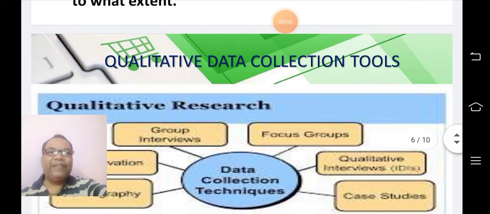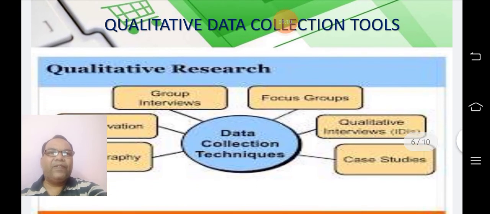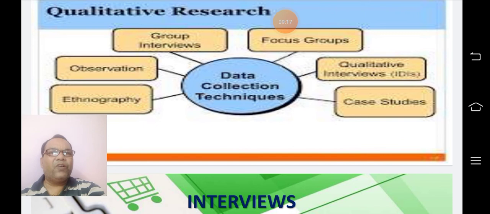Now, let us have a look at the various data collection tools of qualitative research. They are group interviews, focus groups, observation, qualitative interviews, case studies, ethnography. So, these are some of the data collection techniques that are adopted by the researchers in qualitative research.